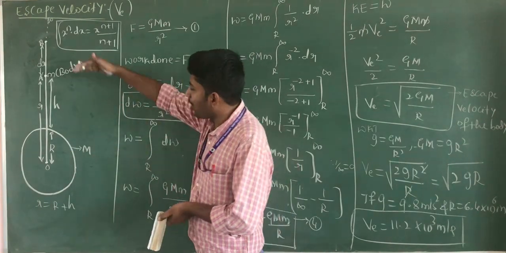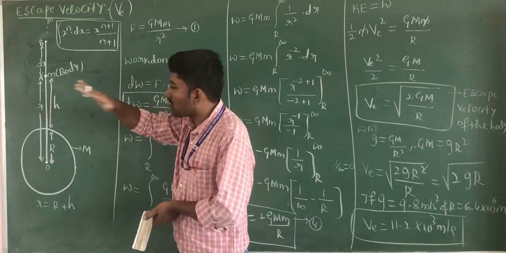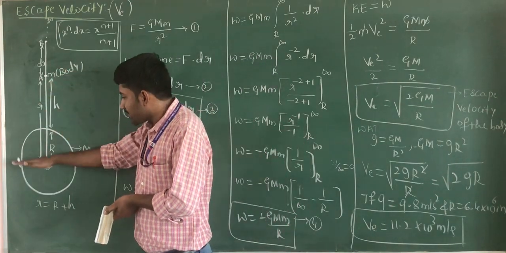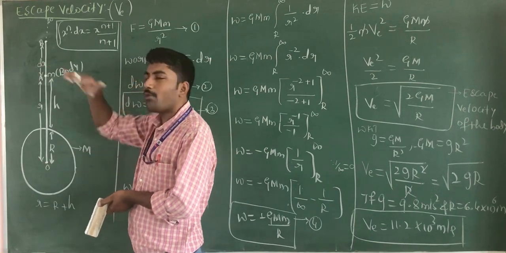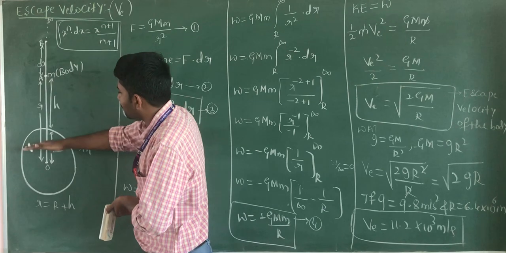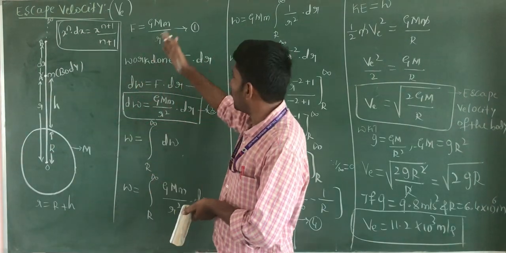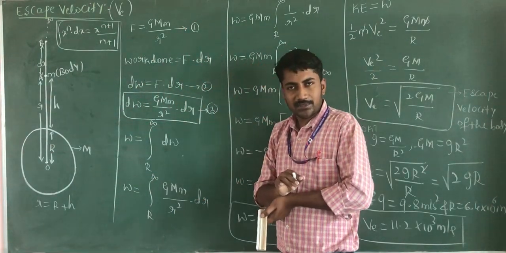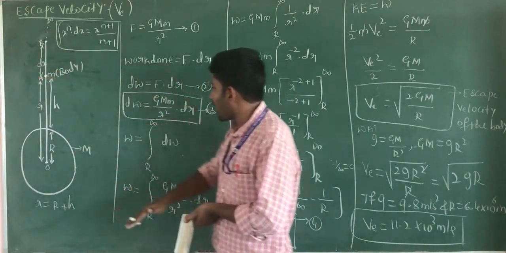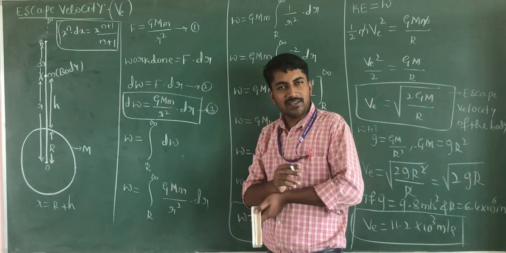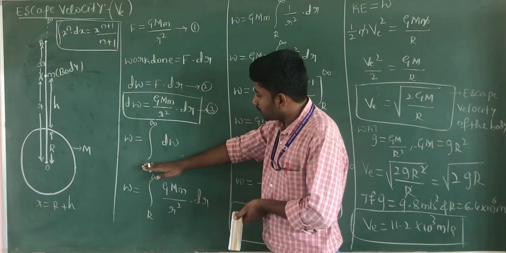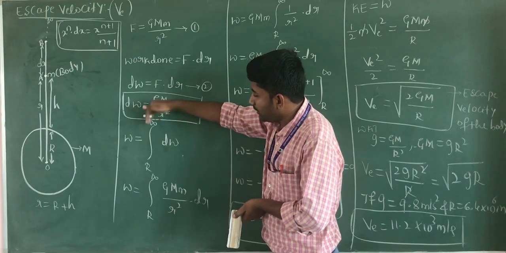Here consider a body of mass m above the surface of the earth at a height h. Small r is the distance between the center of the earth and the body. The force of attraction between the body and the earth gives this equation. When the body moves from point A to B through a certain displacement dr, you get this equation. And the total work done to move the body from the surface of the earth to infinity is found using integration.